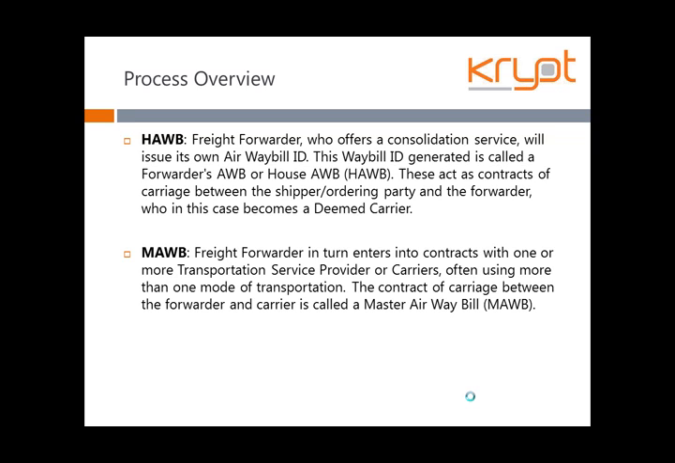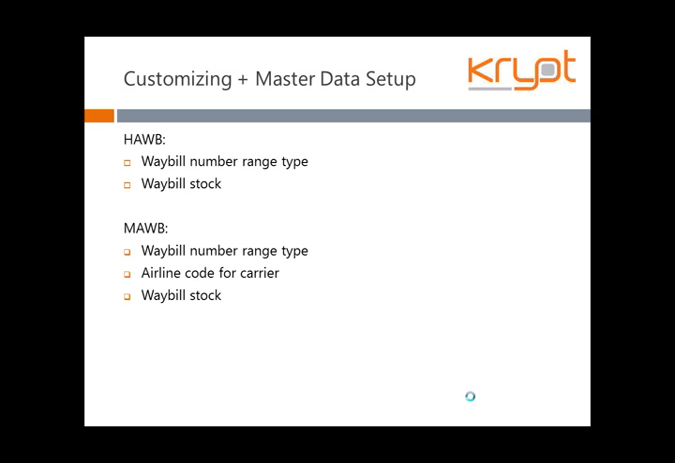And the next is the master airway bill. The freight forwarder in turn enters into a contract with the transportation service provider or a carrier who will be physically transporting the goods on behalf of the freight forwarder for the ordering party or the shipper. That will often depend upon the mode of transportation that is being used. If it is ocean, then it will be a house bill of lading, or if it's air, then it will be an airway bill ID generation. Depending upon the mode of transportation, we will have the tracking ID differently. So this contract between the carrier and the freight forwarder is called a master airway bill.